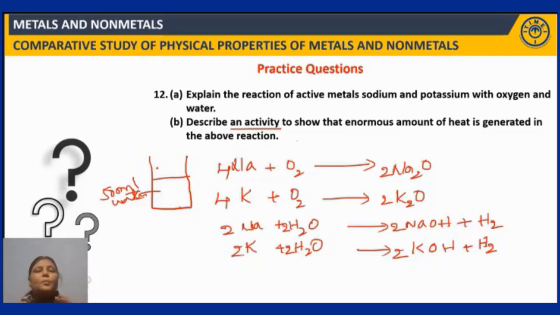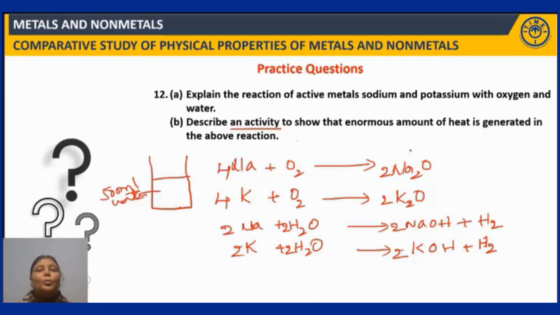So this sodium should be dry enough. It needs to be dried with cotton or filter paper and then dropped into water. Right. So when it is dropped into water, you know that sodium is lighter than the water, right? Because of which it floats on the surface. And the reaction of moisture and sodium is so vigorous that a large amount of heat is generated, that you can see the sodium which is floating on the surface catching fire in the presence of air, right, and burning with a yellow flame.